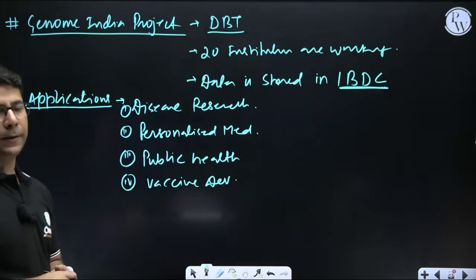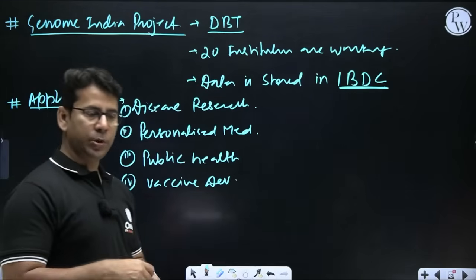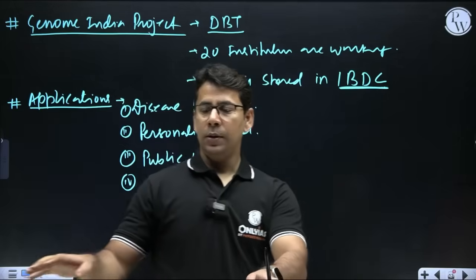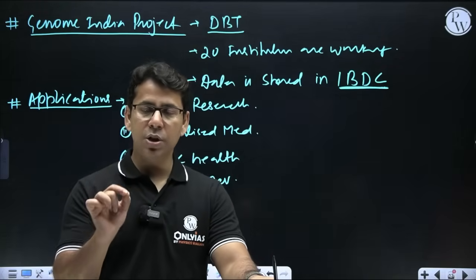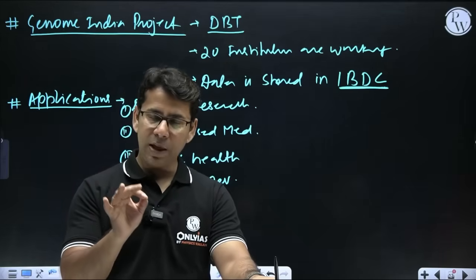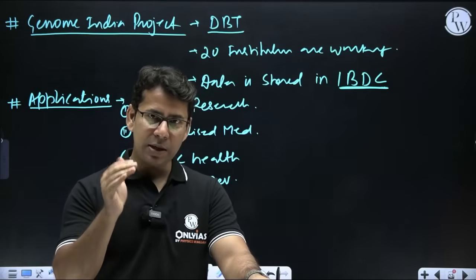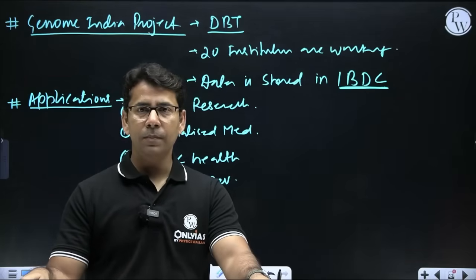Vaccine development. So disease research, because once we have data of 10,000 Indian people, then we can understand genetic predispositions of a disease like cancer, and we can develop therapy for it. We will understand the genetic basis of it, and we can develop the treatment for it.